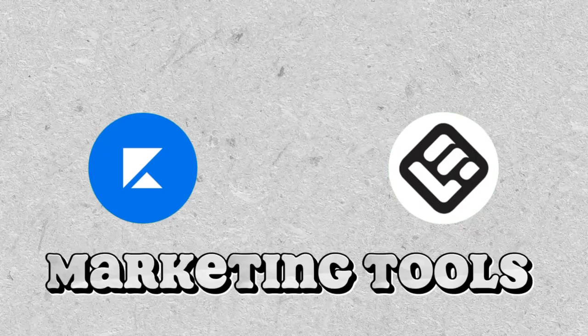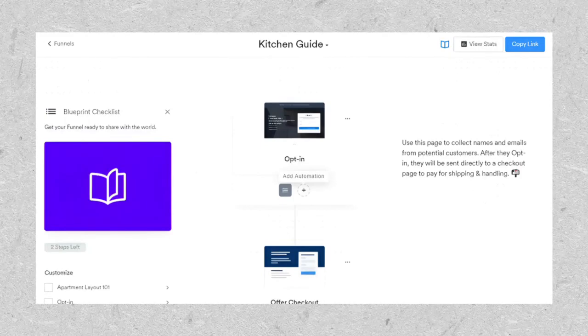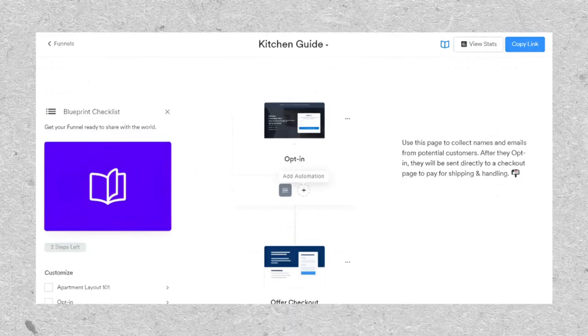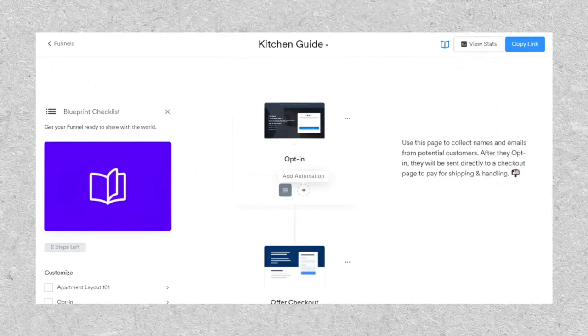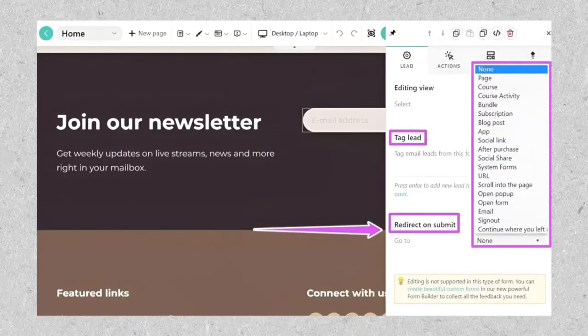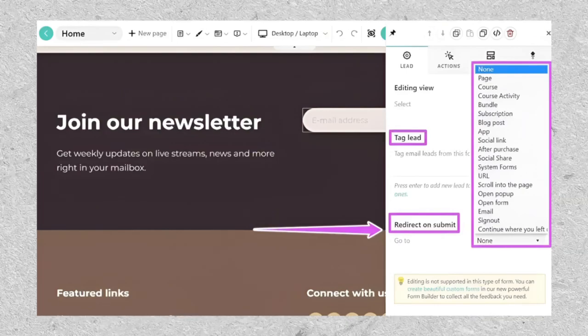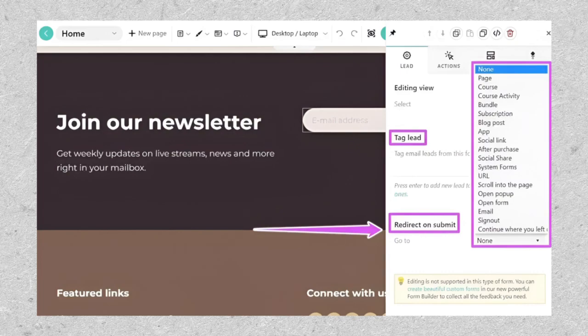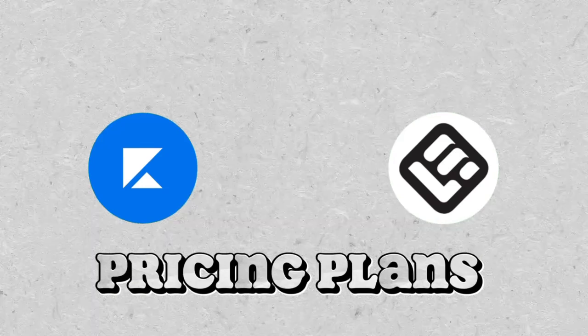For the marketing tools of these two, Kajabi shines in marketing with features like email marketing, sales funnels, and an affiliate program. LearnWorlds also includes marketing tools with an emphasis on social learning and community building. Both platforms support integration with popular marketing tools. Let's talk about their pricing plans.